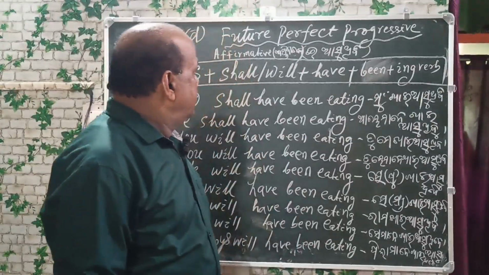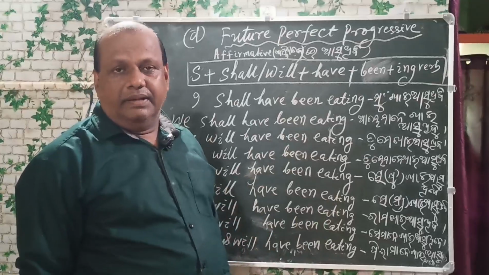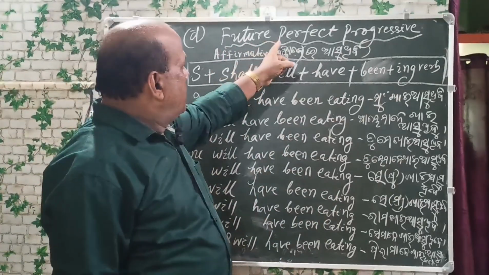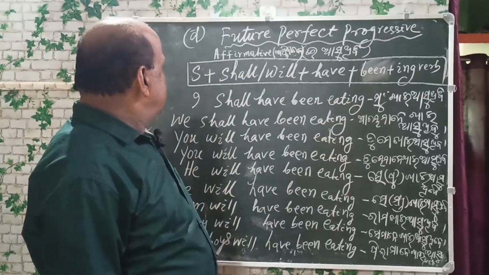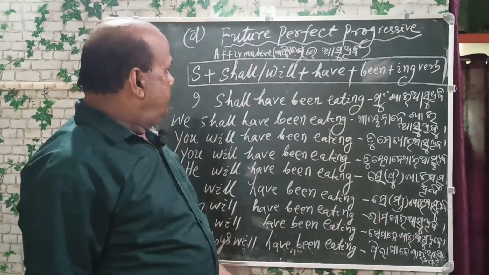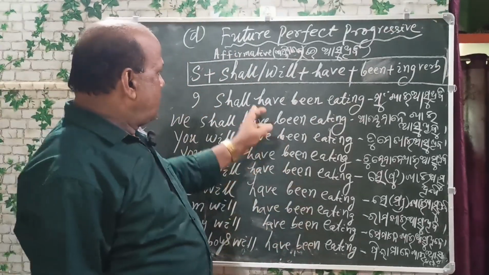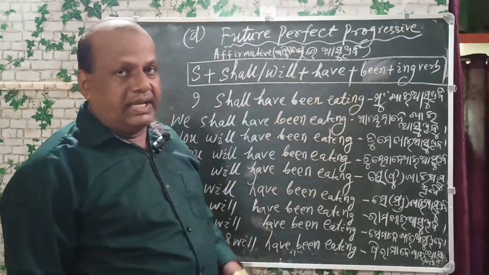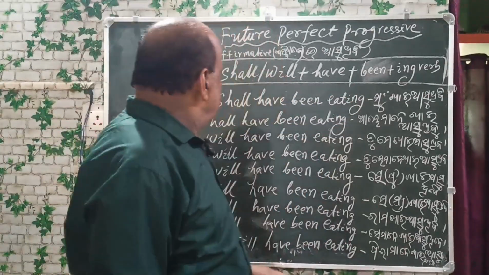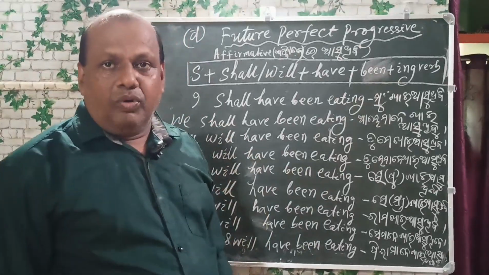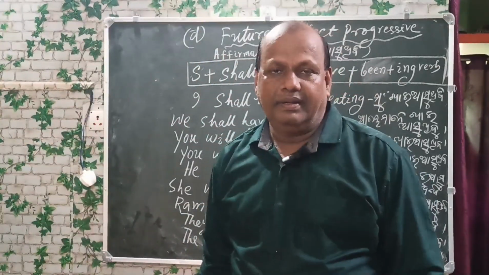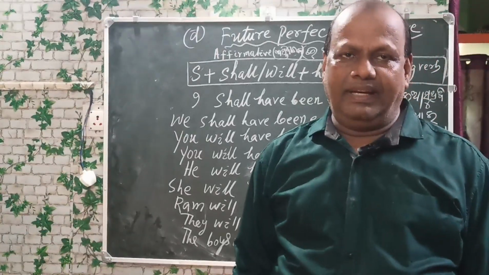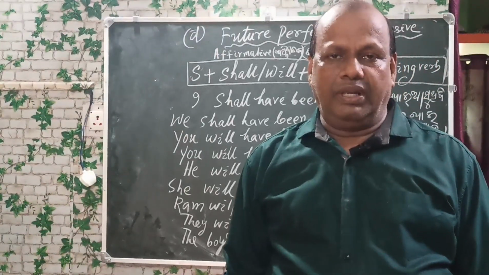Now students, the last part of the future tense, the future perfect progressive tense. In affirmative, the sentence pattern is the subject plus shall or will plus have plus been plus ing verb. I shall have been eating. Mu khaya suthibi. We shall have been eating. Amena khaya suthibu. You will have been eating. Tume khaya suthibo.